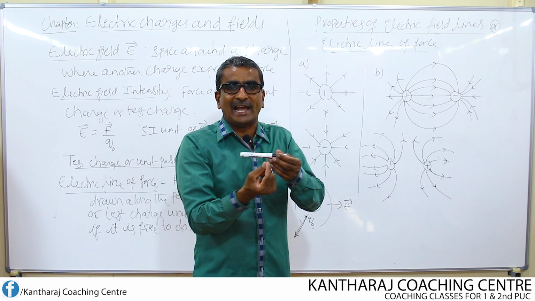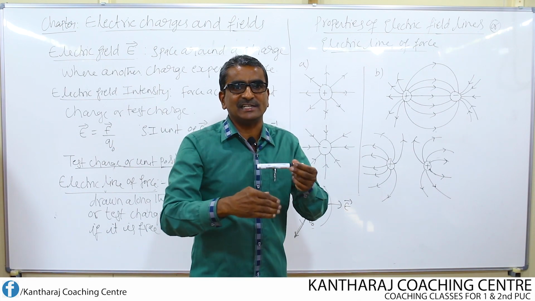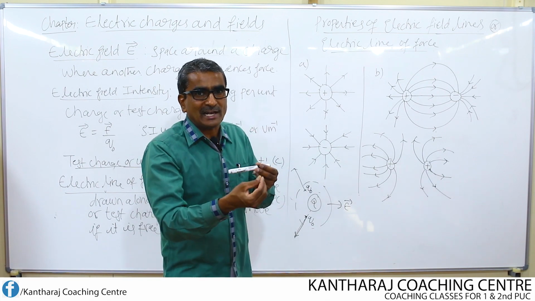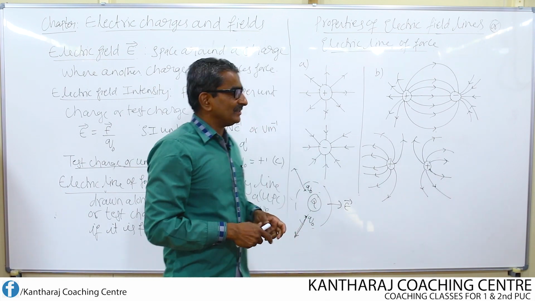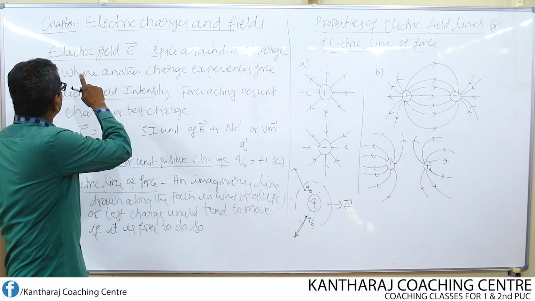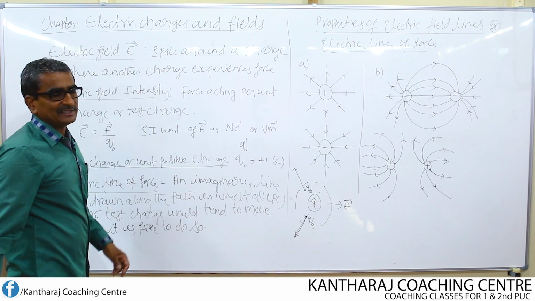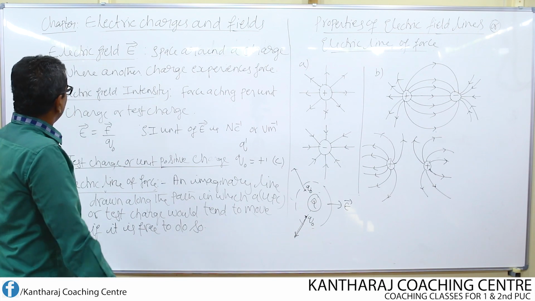If no force acts on this charge, then this region is not an electric field. Some force has to act on the test charge. That's the definition of electric field, and it is a vector quantity. That is why I put an arrow at the top.